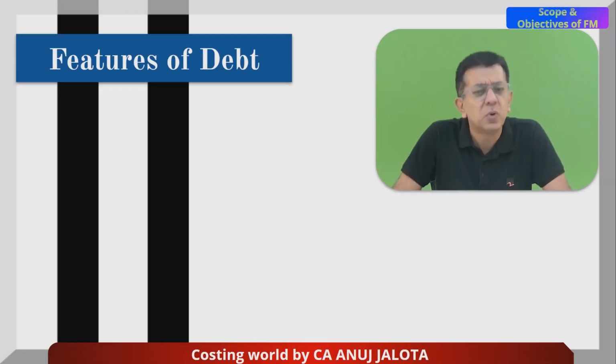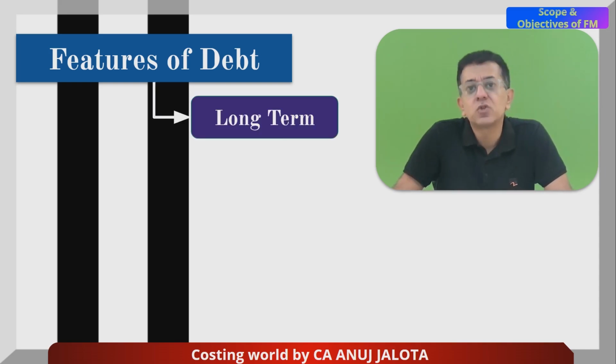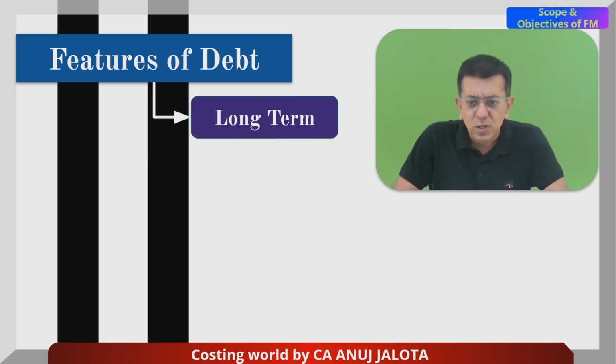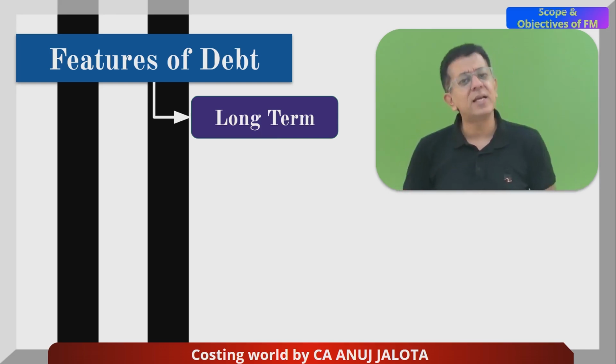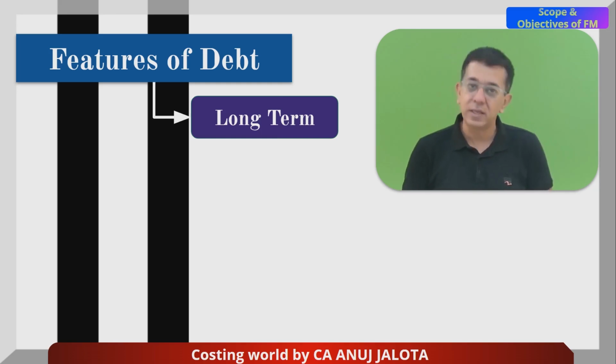A few things about debentures or debt you all should know. First, debentures are obviously a long-term source of finance. It helps you to get money for a longer period. It could be 3 years, 4 years, usually 5 to 10 years. So in case you are looking to launch your business, expand your business, or implement some long-term strategy and you require money for it, then debt is a good source of having that money because it is not immediately repayable.